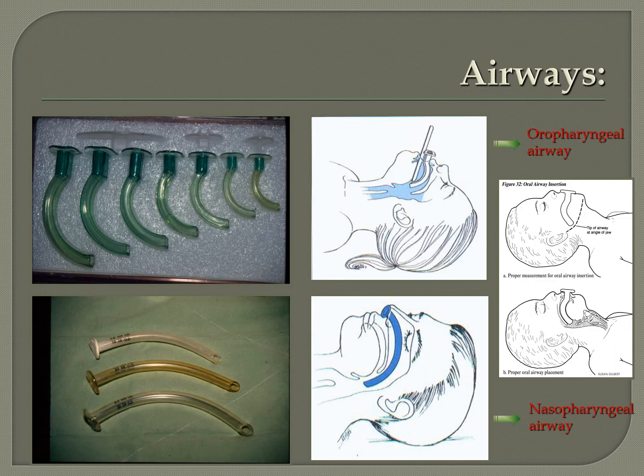So these are the various airways that are used to maintain the patency of the airway. The first one on the left is the oropharyngeal airway, also known as Guedel's airway, and the second one is the nasopharyngeal airway. All these airways are there in the emergency trolley at the college. Kindly have a look and also ask the oral surgery staff to show you how to use them. There are pictures, but it will be better if you learn it practically.